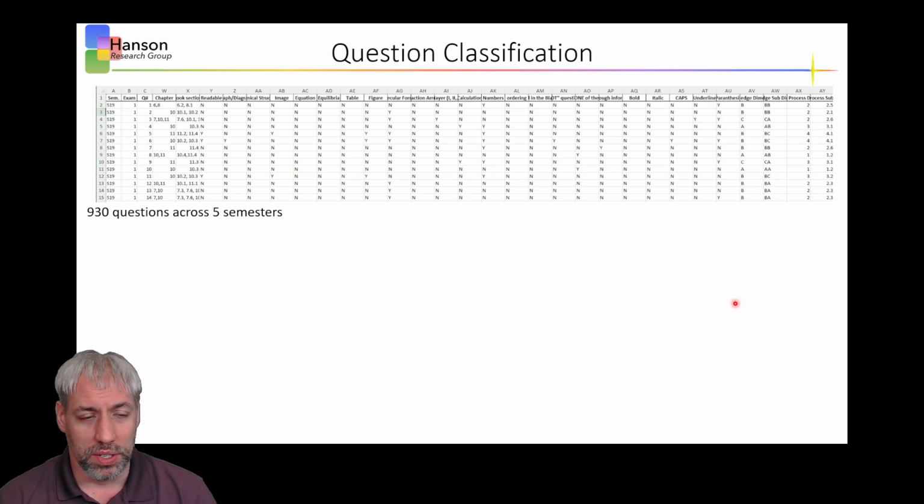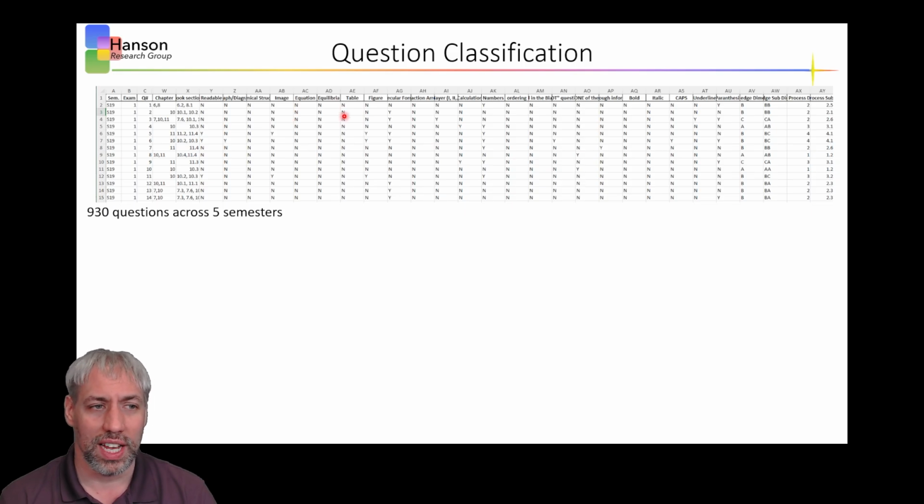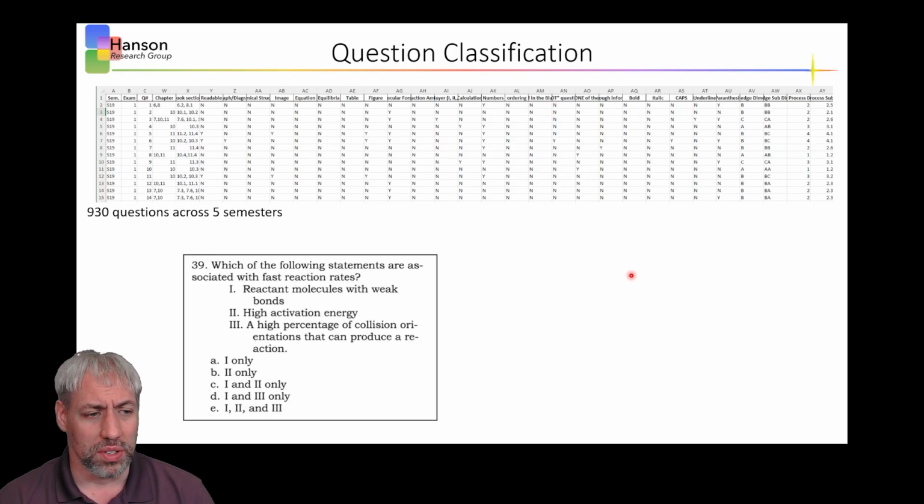What we did is we took all those exams across the 5 semesters we were looking at, 930 questions, and we effectively classified every single one of those questions. Here you can see just an example spreadsheet. We looked at what chapter, book section, whether it had diagrams, equations, tables, figures, was it a 2-layer question, did it have numbers, calculations, ordering, did it contain not, bold, italics, caps.